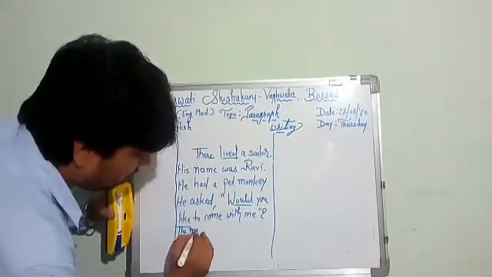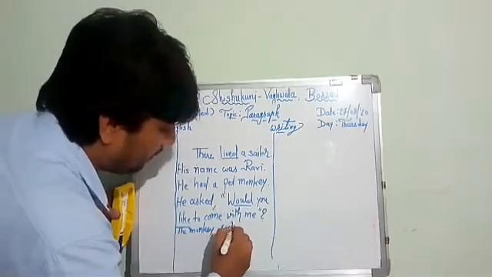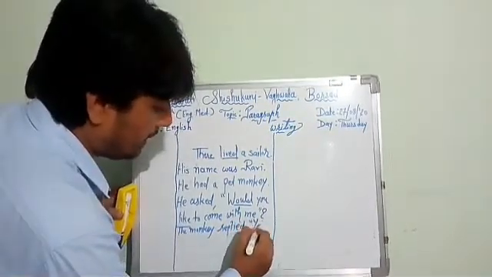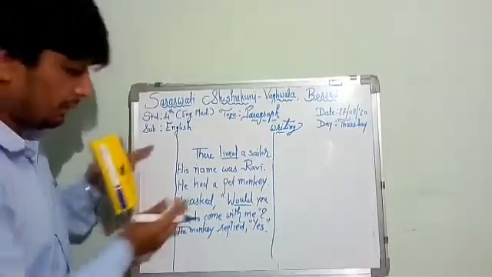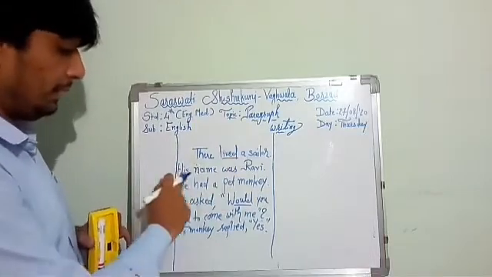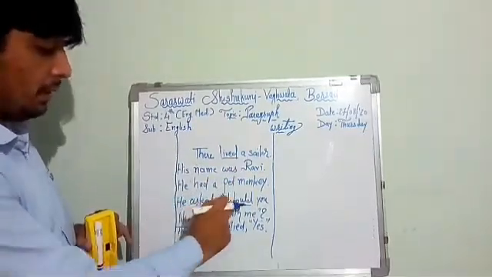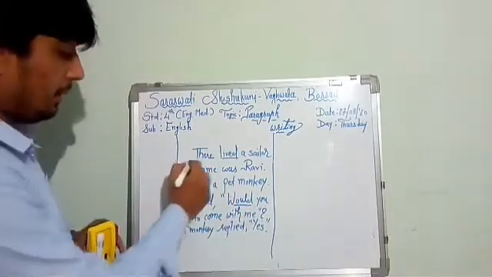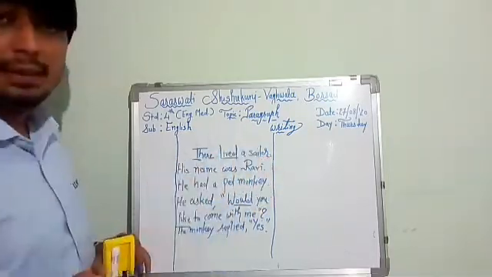The monkey replied, comma, yes, full stop. Okay, now this is just one example for you. There lived a sailor, his name was Ravi. He had a pet monkey. He asked, would you like to come with me? The monkey replied, yes. Now as you can see here, first letter capital, at the end of the sentence full stop.